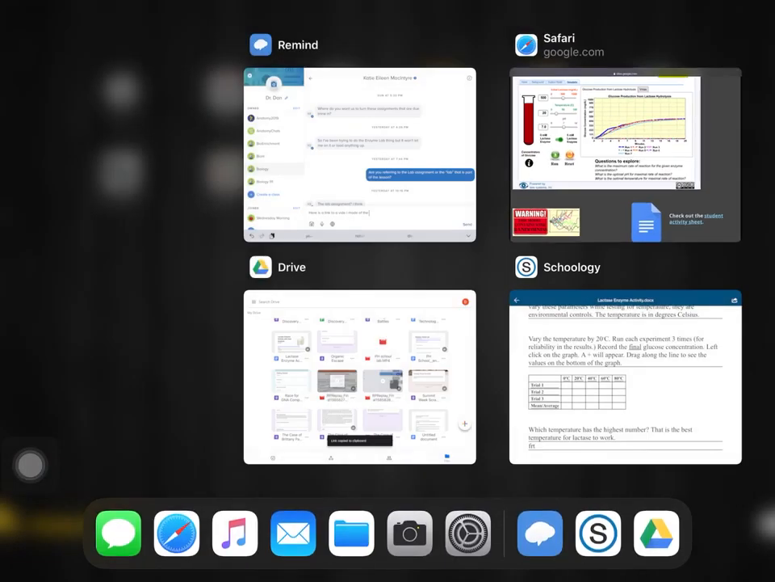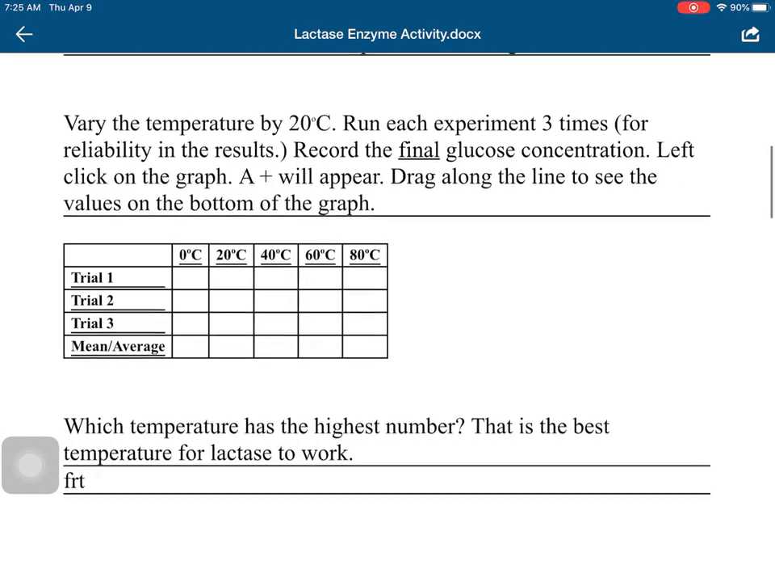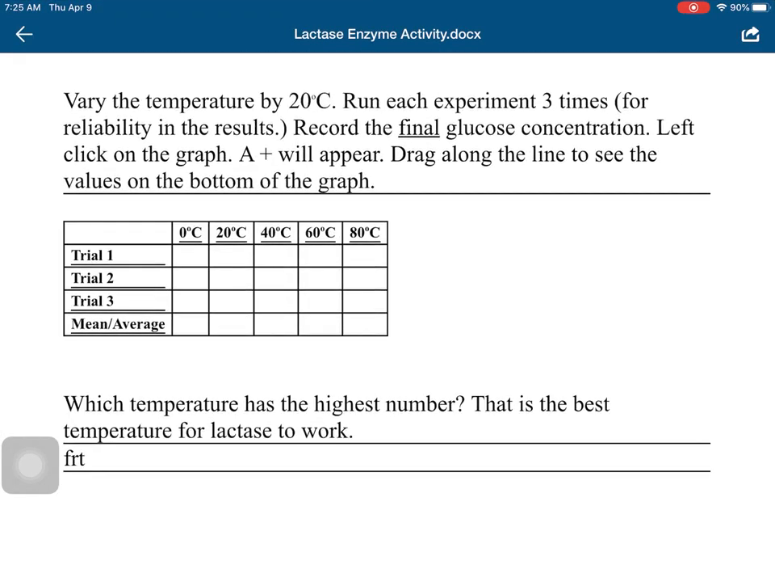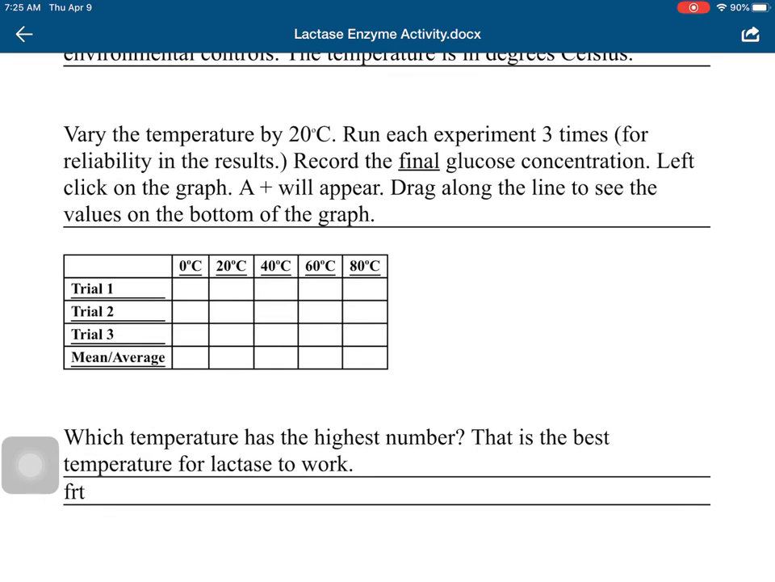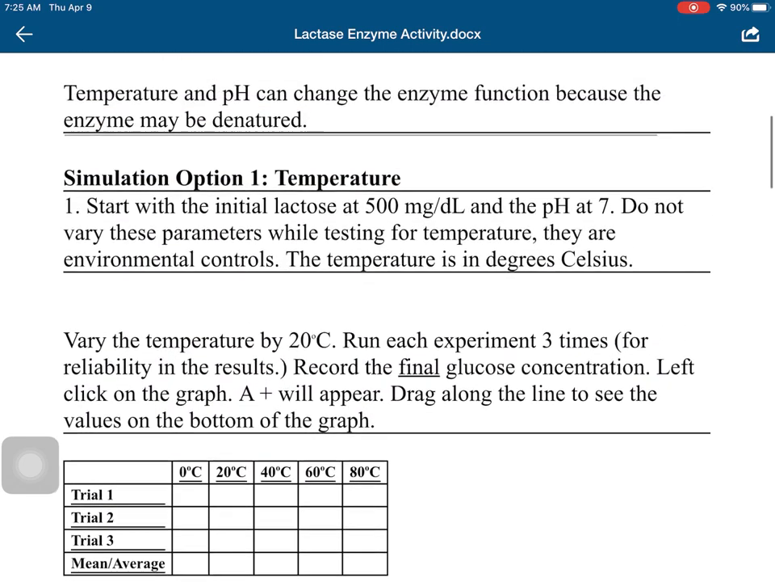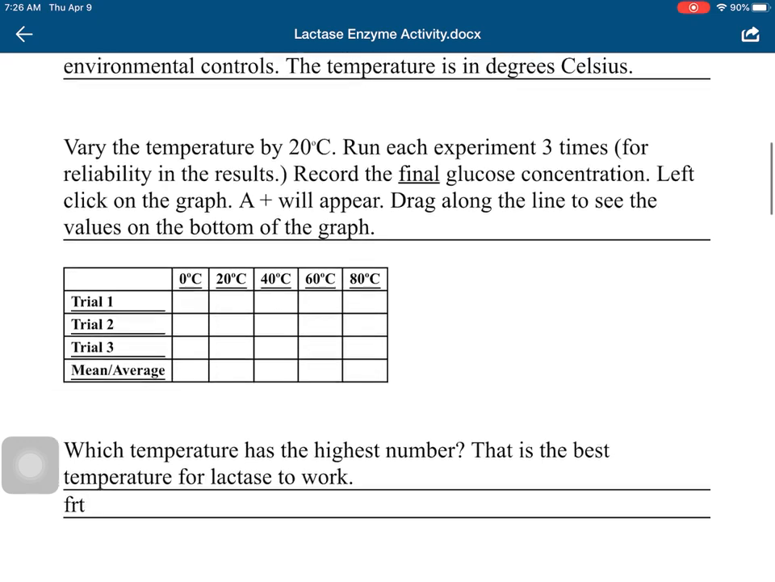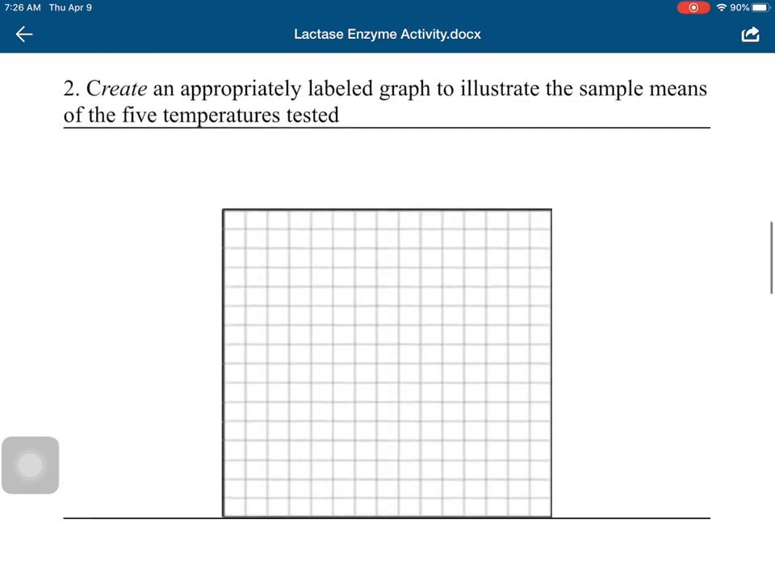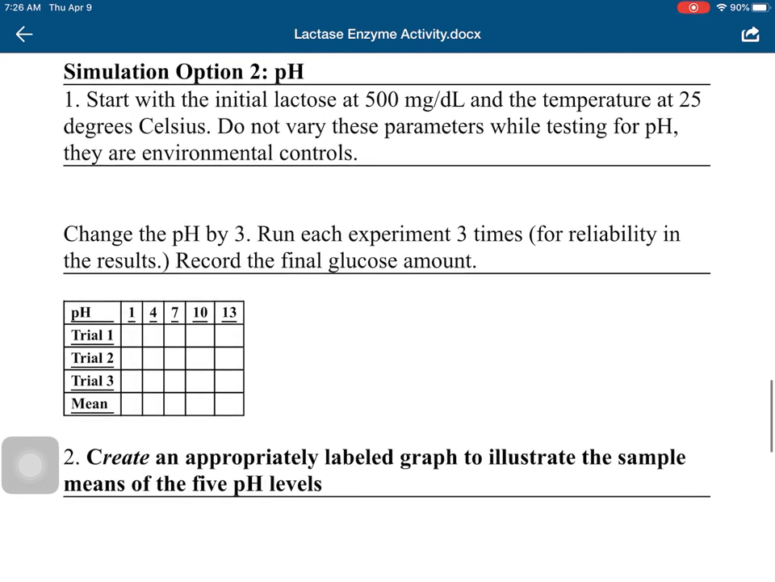All right, so now I'm back into my Word document here, and I'm going to record those numbers here in the temperature in the 20-degree category. That's what I'm going to do for temperature. Then I'm going to set the temperature back to normal, which was 20 degrees. Sorry, which was 25, I believe. And now I'm going to just adjust the pH this time.